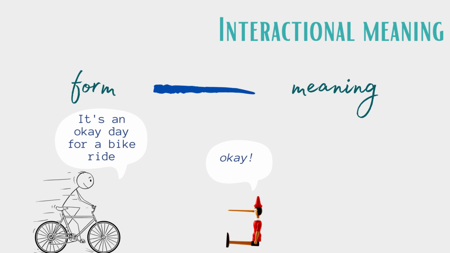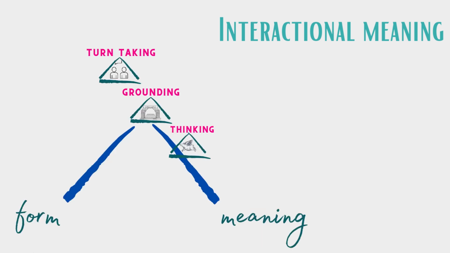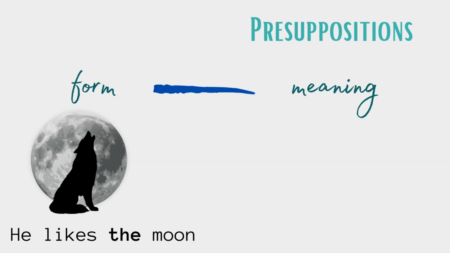But when Pinocchio uses okay in his response, he acknowledges the biker's opinion. So again, we can't really get to the meaning by just looking at the form itself. We can only understand the form in the interactional context. So here the relation between form and meaning is mediated by the interactional context.